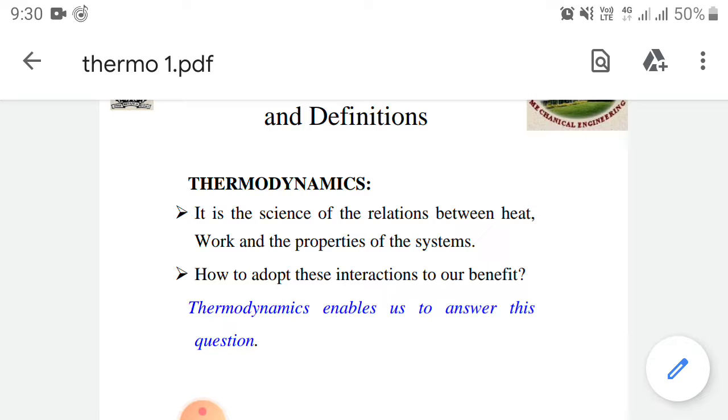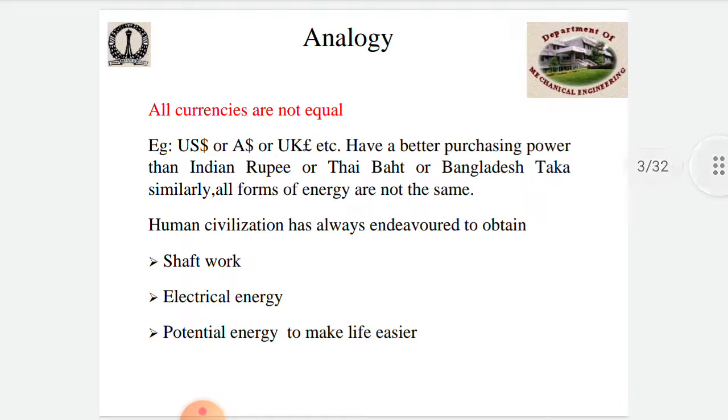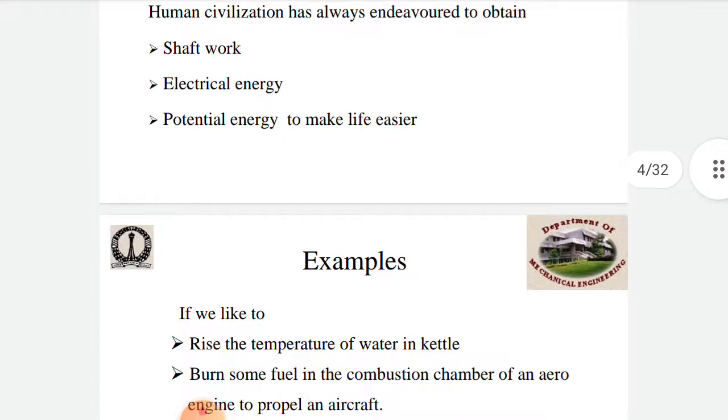So the relationship between heat and work, and the physical properties such as pressure, volume, and temperature of the working substance. So it is a feasibility concept for the equilibrium process. Thermodynamics is a science of the relation between work and heat. So what is the interaction in thermodynamics and what are the basic concepts behind it? Let me explain from the previous slides. These are some introductions to the basic concepts.